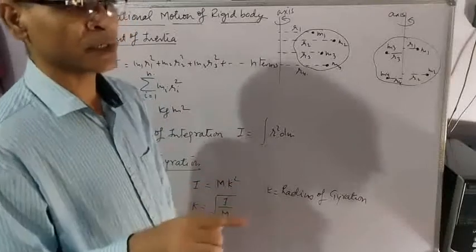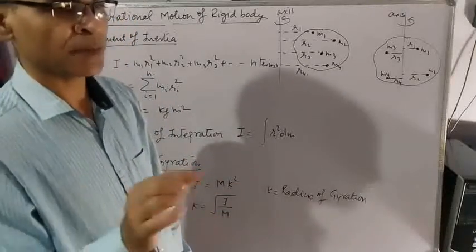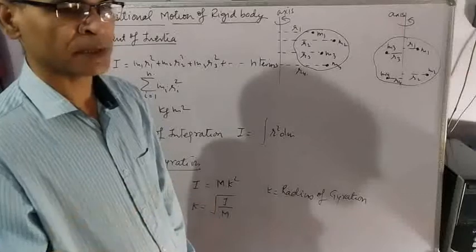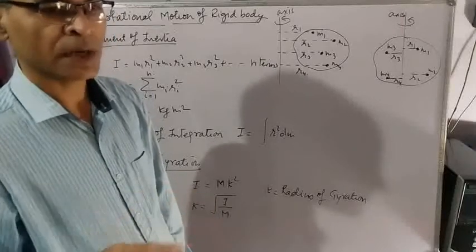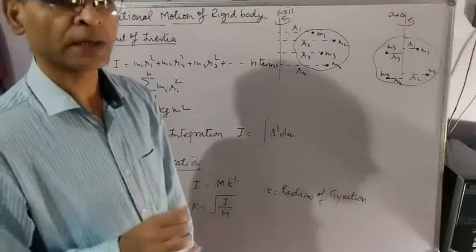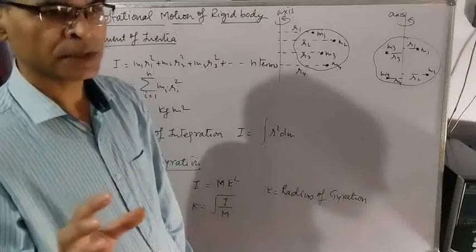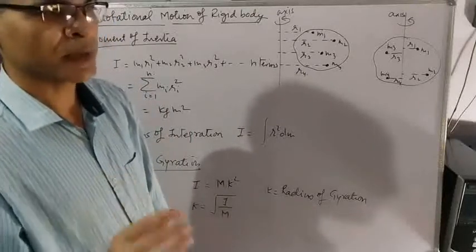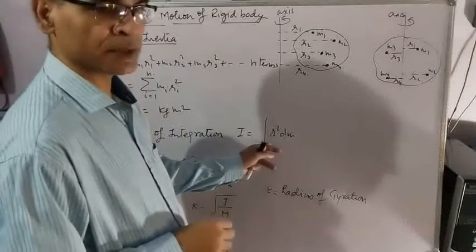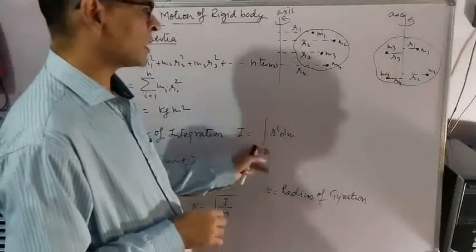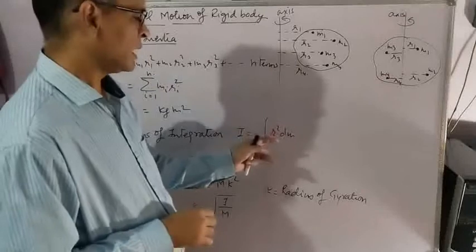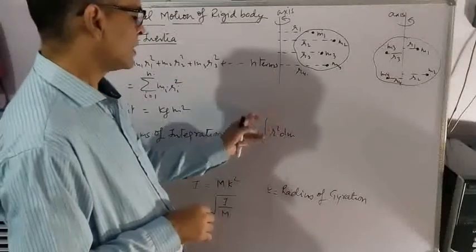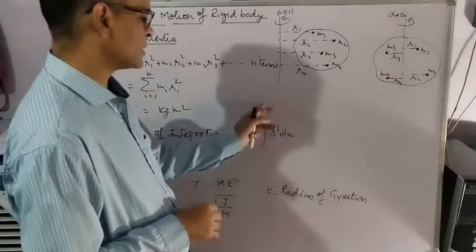So moment of inertia will be dm r1 square plus dm r2 square plus dm r3 square and so on, or sigma dm r square. In calculus, sigma has the significance of integration, so the equation for moment of inertia in terms of calculus is written like this. This is the symbol of integration.